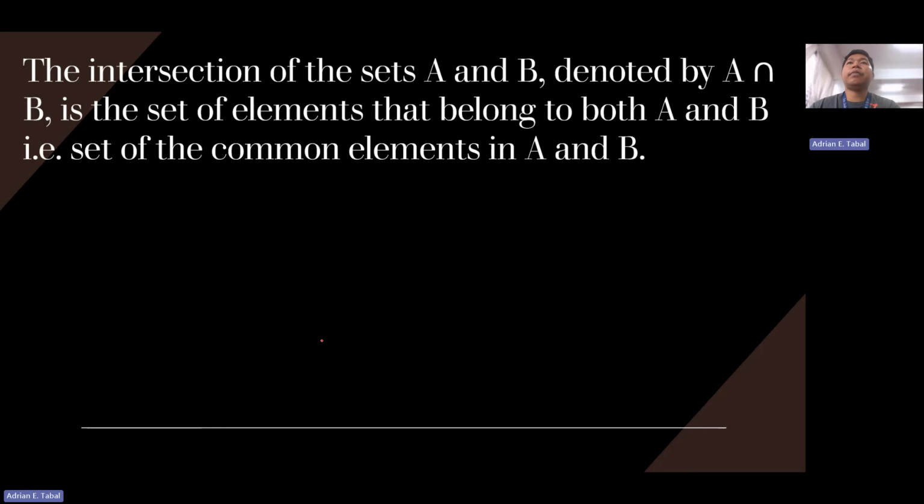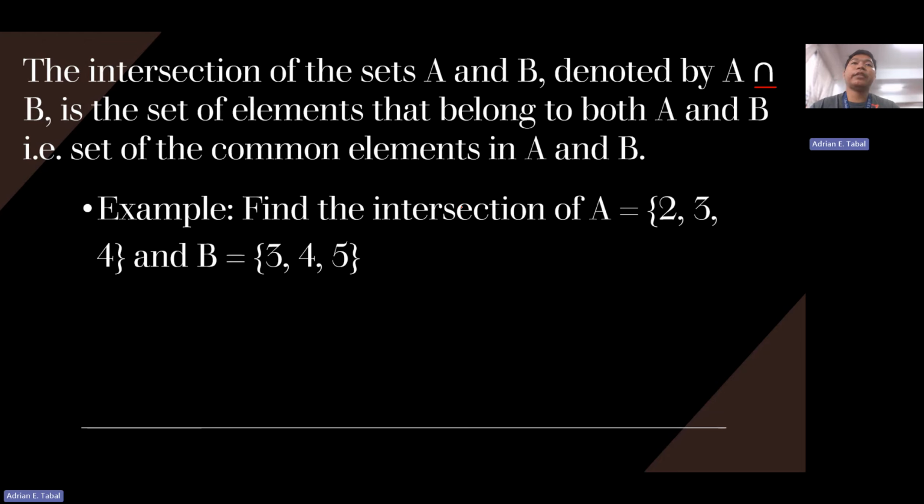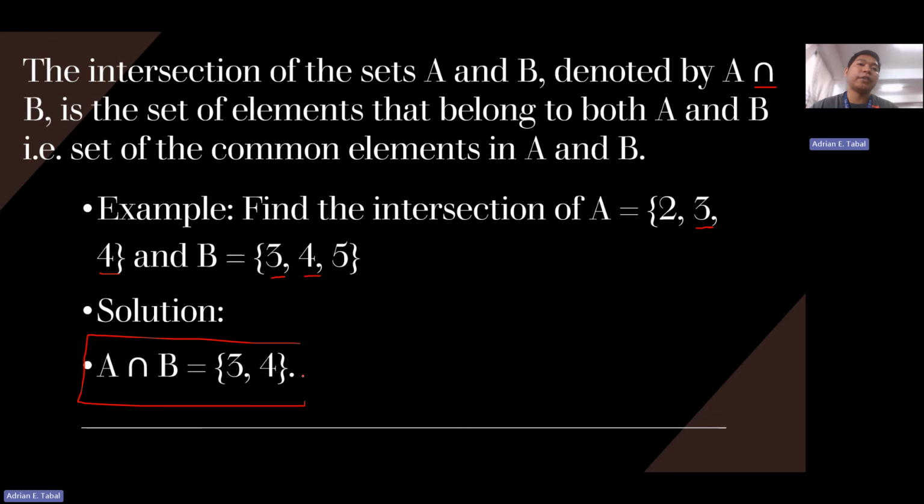Intersection of the sets A and B, denoted by A ∩ B, this is the symbol for intersection, is the set of elements that belong to both A and B. Example, the set of common elements in A and B. Find the intersection of A, 2, 3, 4, and B, 3, 4, 5. All we need to do is to find the common elements of A and B. So what are the common elements of A and B? That is 3 and 4. Since A has 3 and 4, B has also 3 and 4. So this is our intersection.